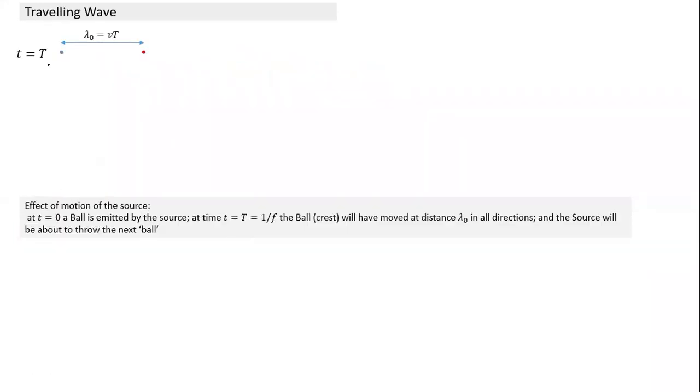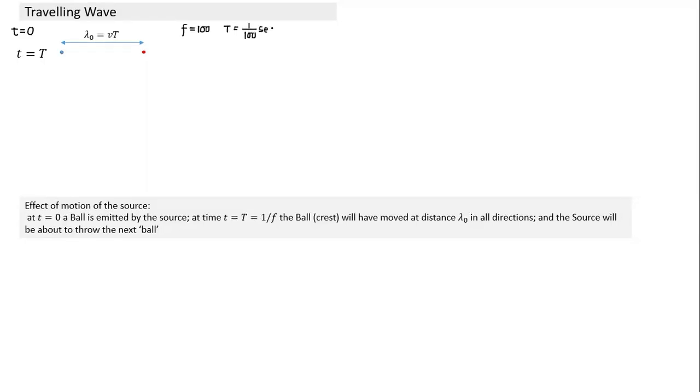So let's see this here. Let's imagine this is the source here. What does T indicate? T is the time period, which is the inverse of frequency. So at T equal to 0, the source starts throwing balls at a frequency F, or at a time period T. If the frequency is 100, what is T here? T is equal to 1 by 100 of a second.